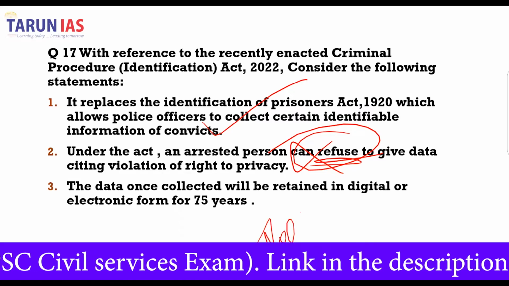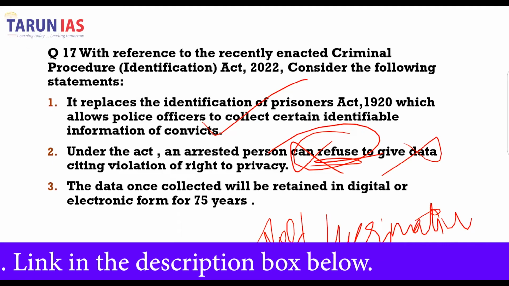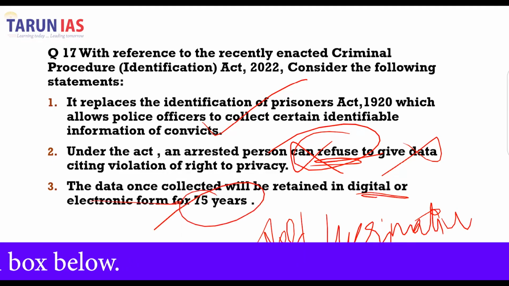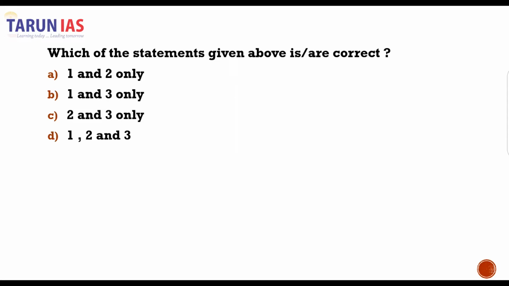So this is not against the fundamental right. So the second statement is incorrect. The data once collected will be retained in digital or electronic form for 75 years by the NCRB. NCRB is going to be the nodal agency. So second is the incorrect statement, and correct statements have been asked. So 1 and 3 are the correct statements.